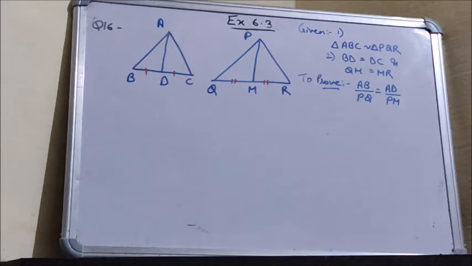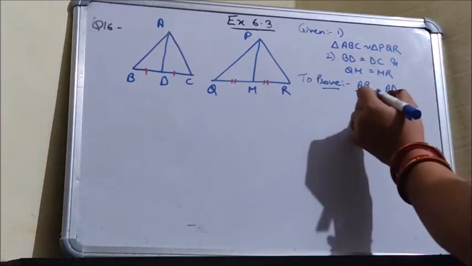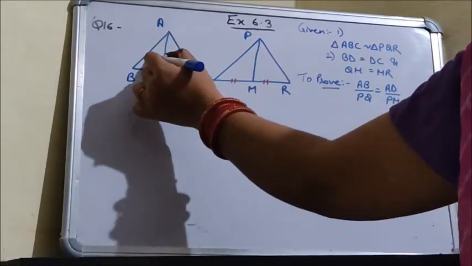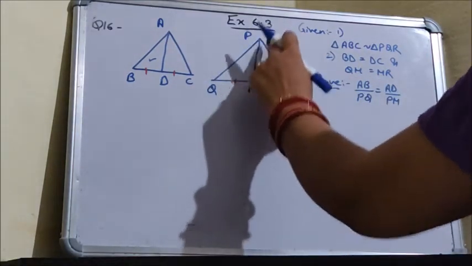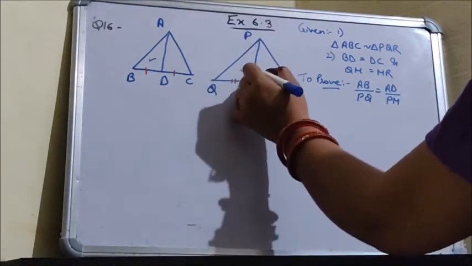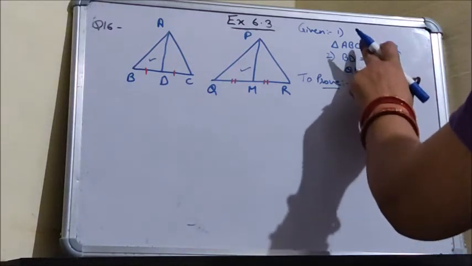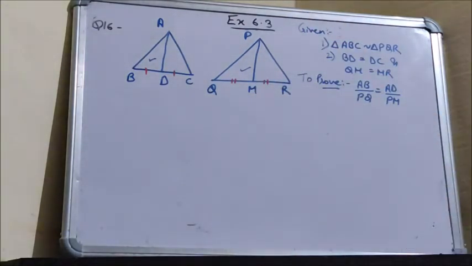So we have to analyze first of all how we can get this relation. Here you can see AB and AD, that means this small triangle, and PQ and PM, that means this small triangle. If I prove these two triangles similar, then our question will be solved. Now how can we prove these two triangles similar? These two conditions are given only.